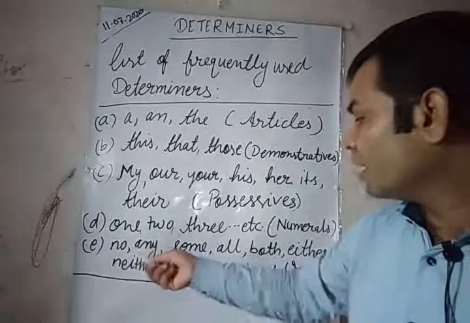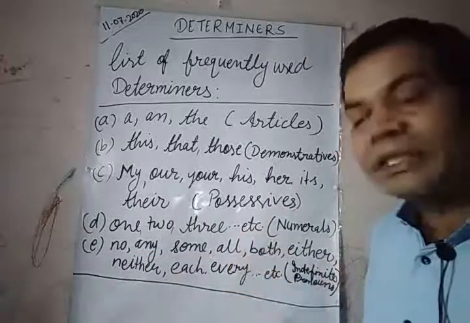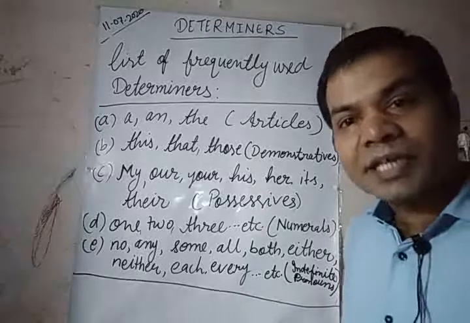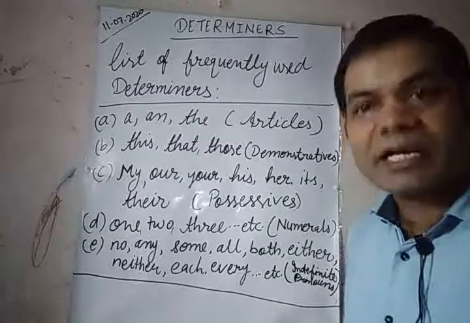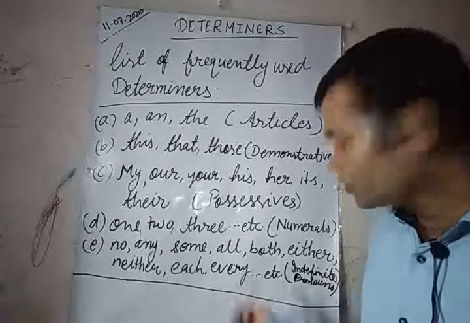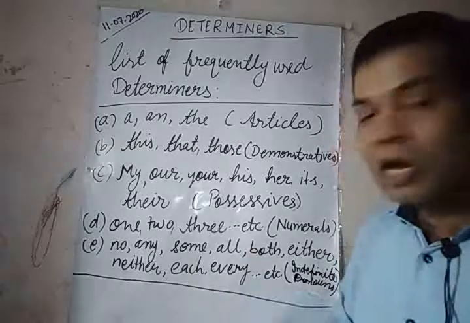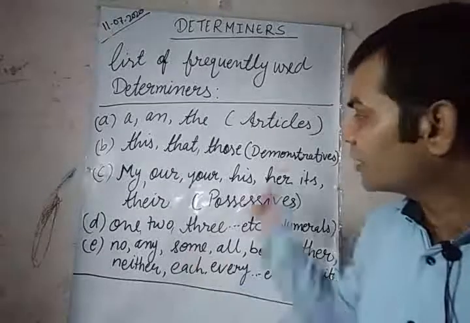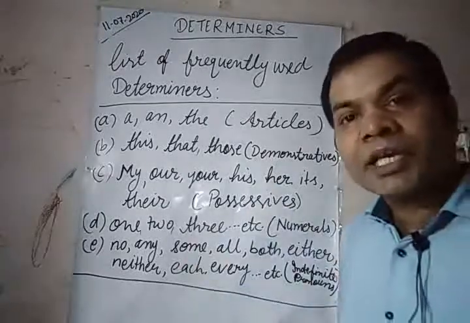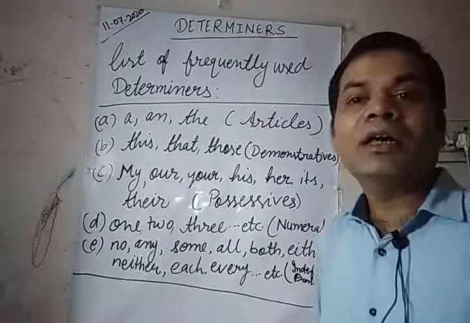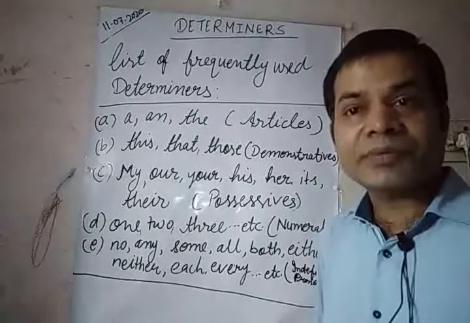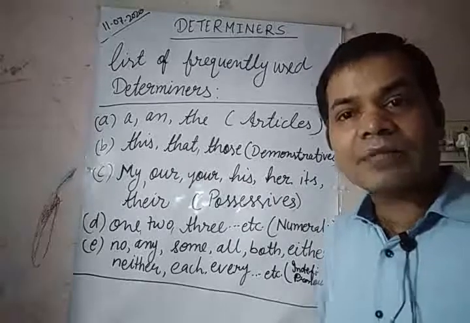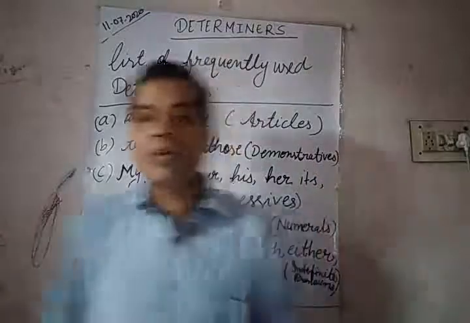Only no, any, some, all, both, only these are indefinite pronouns which are used as adjectives, and the rest are used as pronouns. Even the articles a and the are also adjectives. You must know, because they also come before a noun and tell us more about a noun.